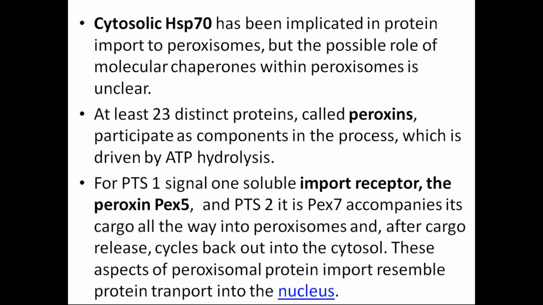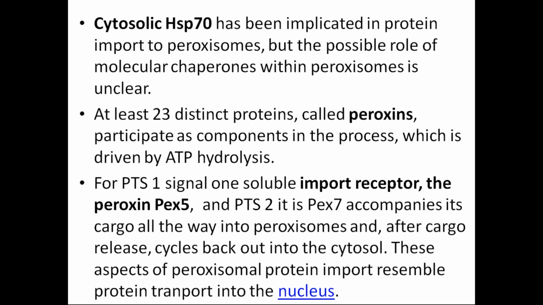Now at the peroxisome, there is one guard who will look and say, okay, you are the right person, so come in. So what is that guard? The guard is called the peroxins. And for the PTS1 and for the PTS2, there are different guards. It is just like that.